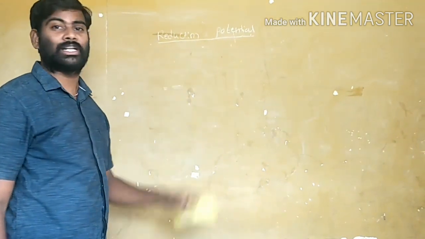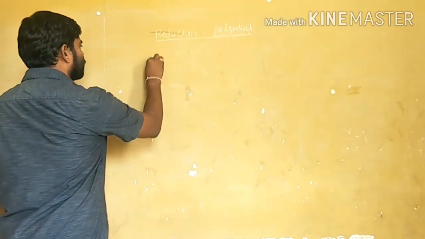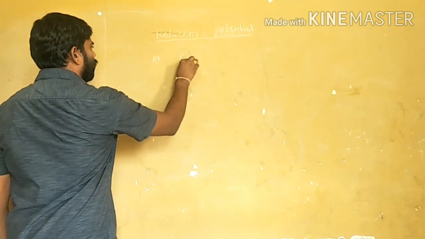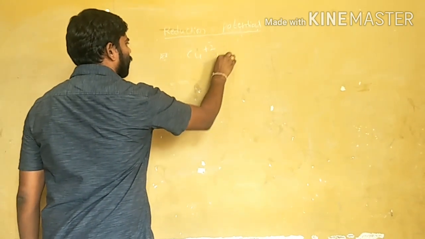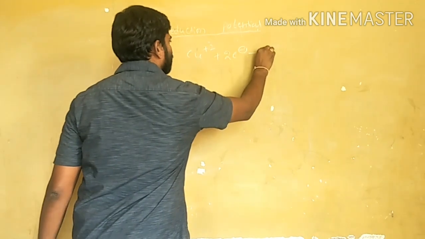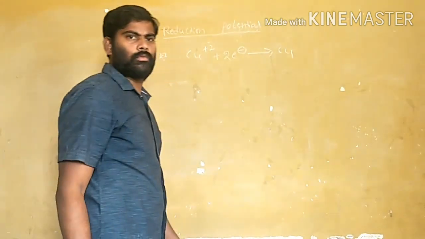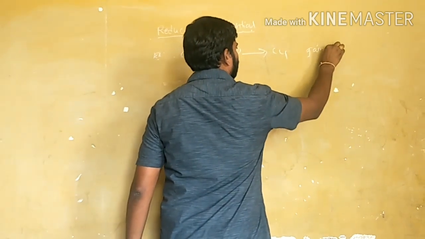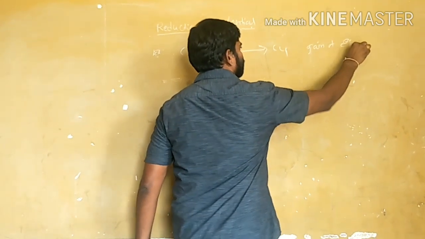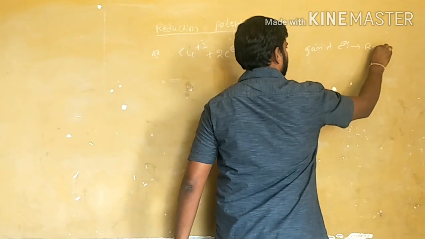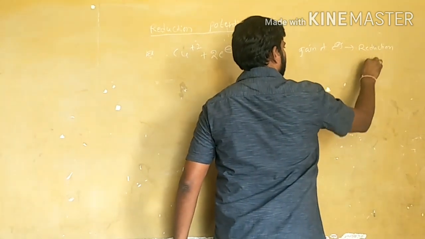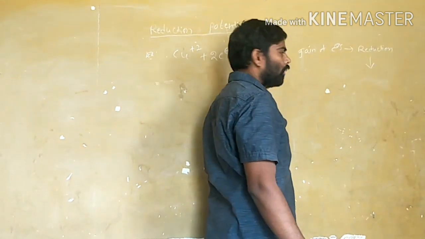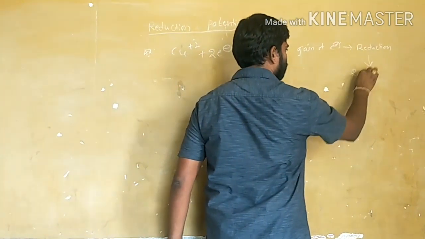For example, this is a copper ion, by gaining 2 electrons producing copper. This is gain of electrons, which is reduction. The potential exhibited by gaining of electrons is reduction potential.